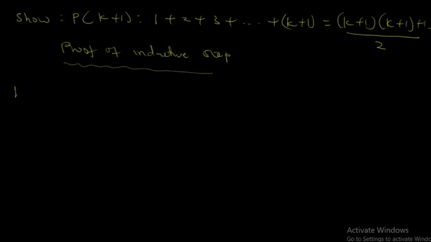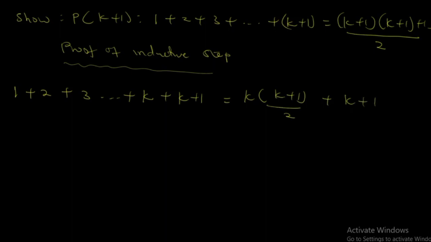So we have 1 plus 2 plus 3 up to k plus 1 is equal to k bracket open k plus 1 all over 2, then plus k plus 1.